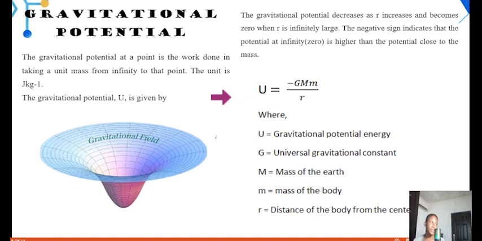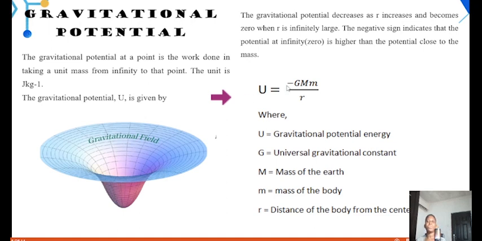Gravitational potential. The gravitational potential at a point is the work done in taking a unit mass from infinity to that point. So the work done in taking a body from infinity to that point is what is called the gravitational potential. A unit is just one mass, from infinity to that point, and it is given by this.